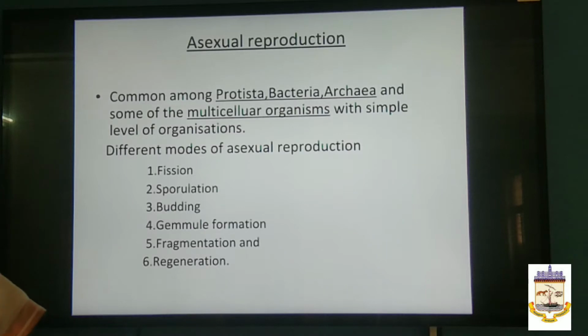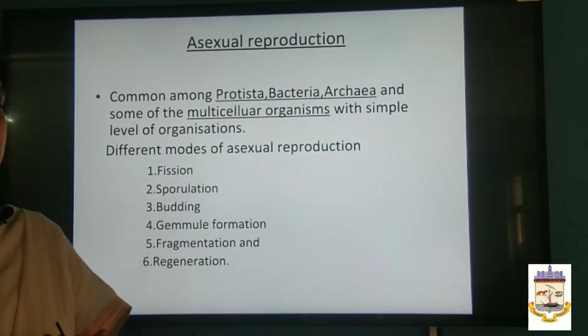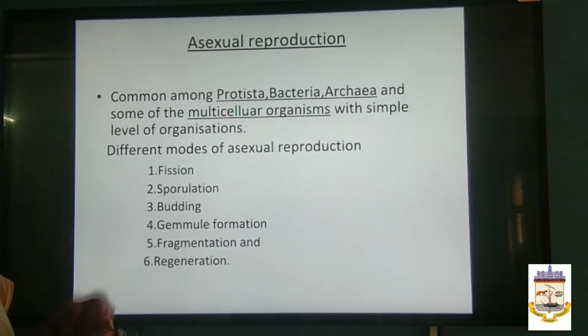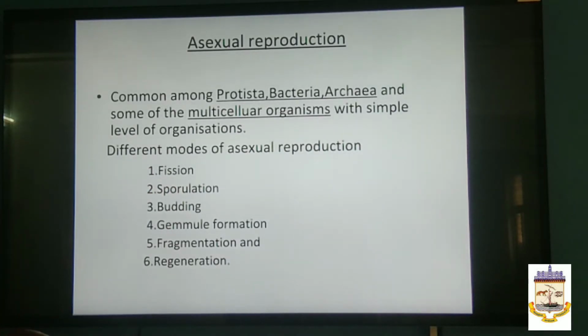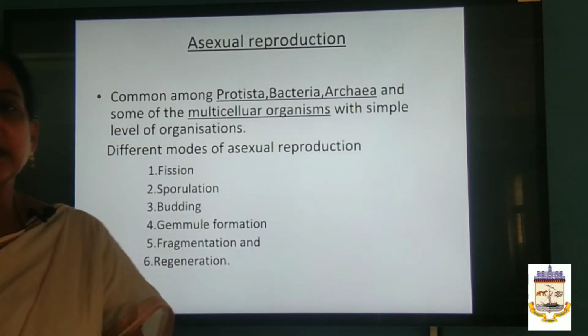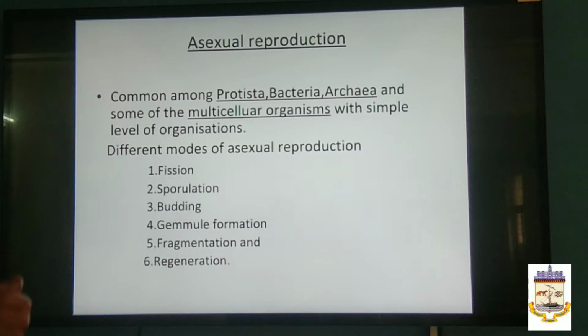Where does asexual reproduction occur? Asexual reproduction occurs mainly in the lower organisms, in the kingdom Protista, bacteria, archaea, and some multicellular organisms with a simple level of organization. When I say simple level of organization, they don't have definite organs or organ systems arranged in the body.